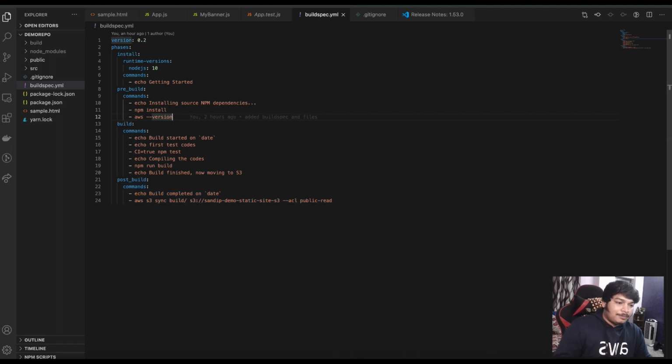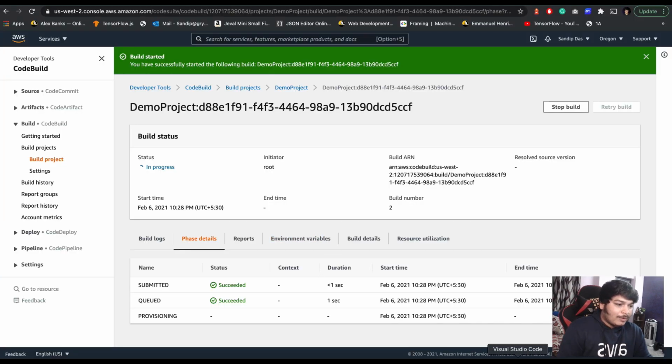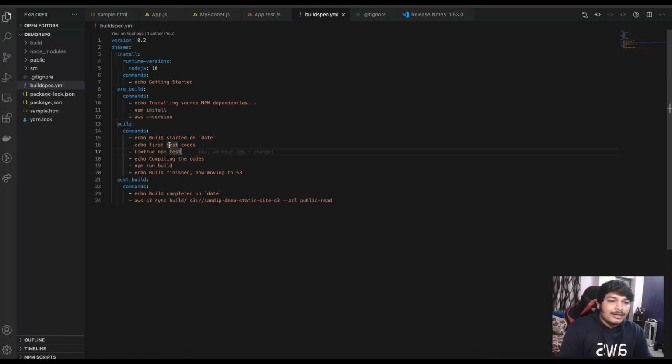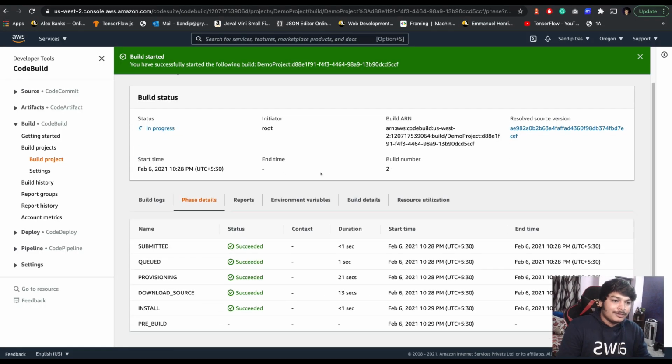Okay, while the build is happening, let's see what I actually did in the build. So in build, I just run the test, of course, just like I told in the beginning. Then I'm running npm run build, and after the build succeeds, it generates a build folder. I'm just moving that build folder to S3 with public read, because it's ultimately HTML, JSON and CSS files. Nothing that private. So we want even people to be able to access the site. That's why we are moving all those public files to S3. And you'll see it will succeed in a few minutes.